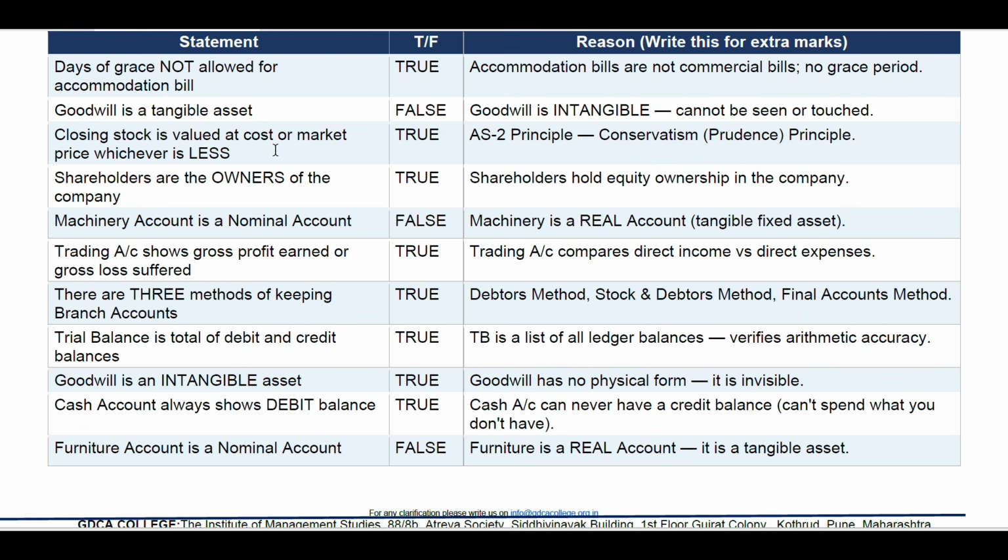Closing stock is valued at cost or market price, whichever is less. True. Yes. AS2 principle. Shareholders are the owners of the company. Yes, it is true. Shareholders hold the equity ownership in the company.